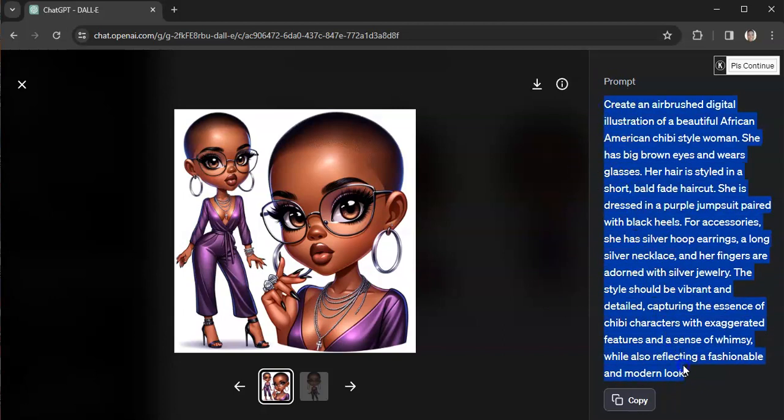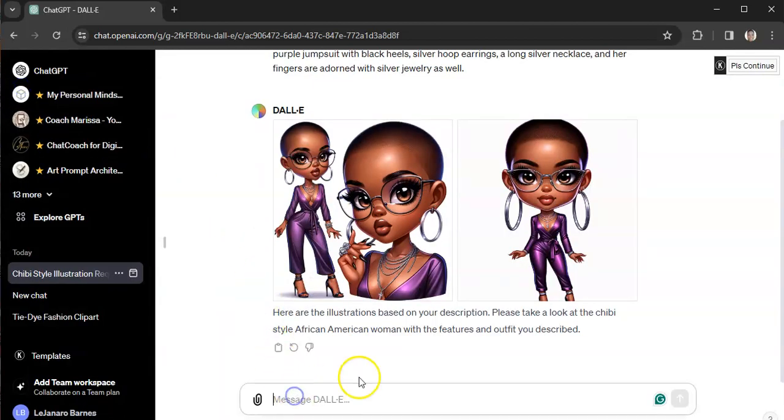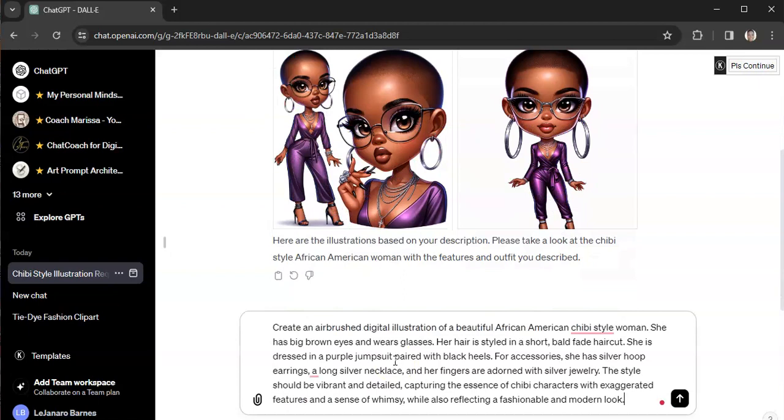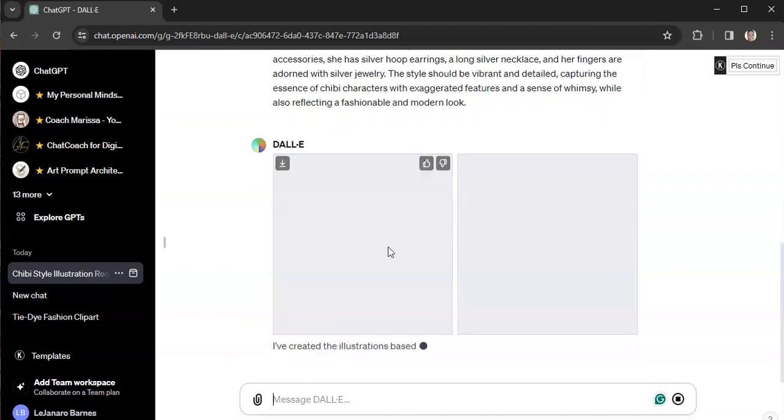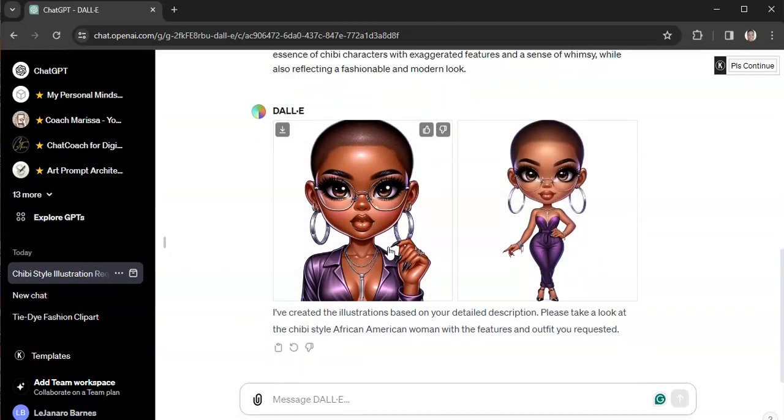So here's a tip. You can copy this prompt and you can go back here in the message and paste it, and it's an entirely different prompt. And let's say you want to make your own prompt guide, you can use the prompt from this image and put it in a prompt guide. And whatever image it gives you, that's the image that you would put in your prompt guide. And I'll show you what a prompt guide looks like. But like I was saying, that's how I learned how to prompt. And I'm still learning how to prompt.